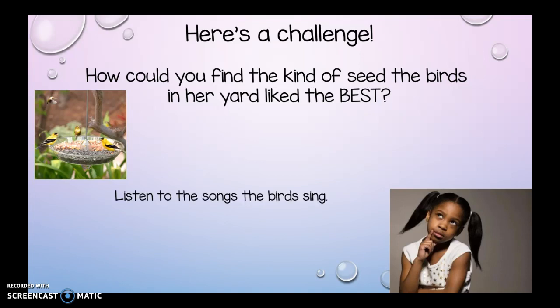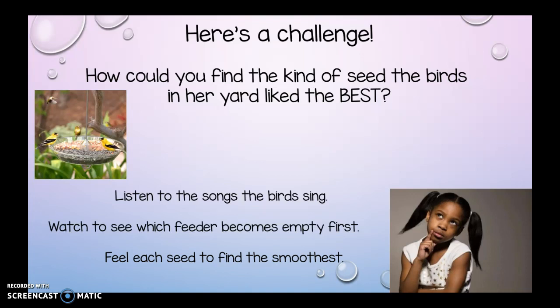Nope. Could she listen to the songs the birds sing? Is that gonna tell her what seed is the bird's favorite? How about watch to see which feeder becomes empty first? Or feel each seed to find the smoothest. Well, let me think. If I feel, then I am using my sense of touch. However, is that going to answer this question? How could you find the kind of seed the birds in her yard like the best?